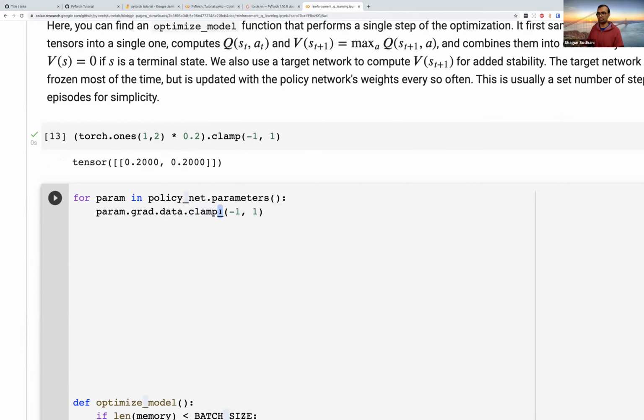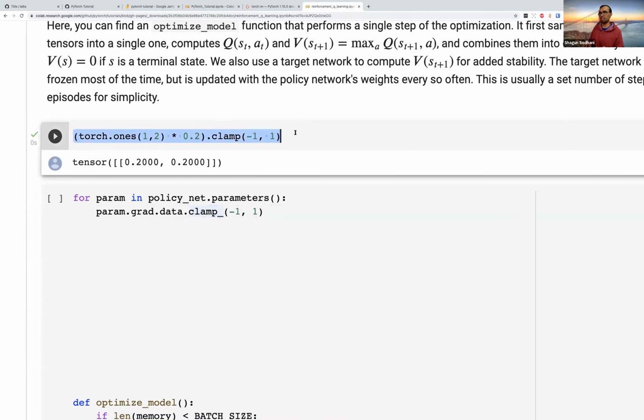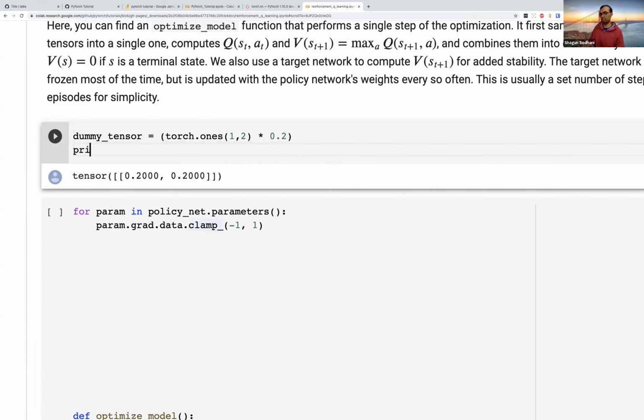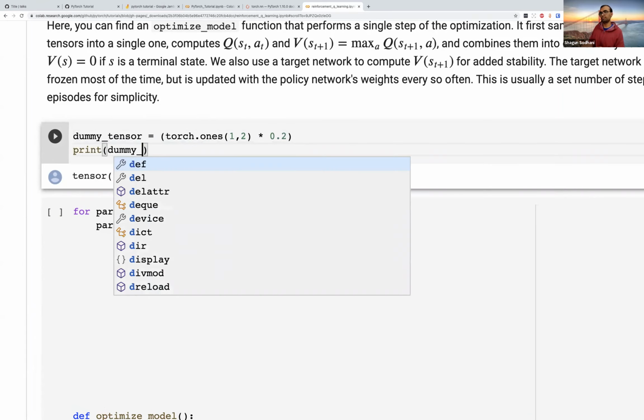And the last piece is that instead of using clamp, they are using this thing clamp_. And what underscore does is, let's see this example as well. So let's say I have a dummy_tensor, and I'm going to print this dummy_tensor.